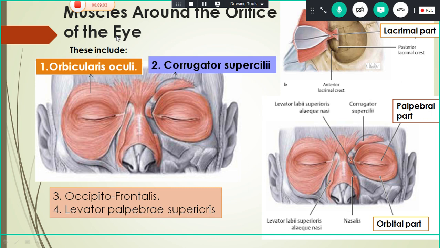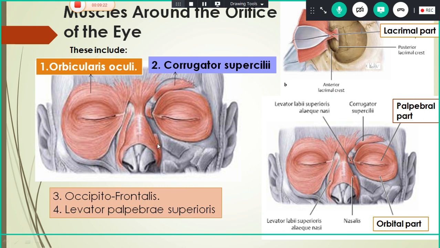Okay. So this includes four muscles: orbicularis oculi, corrugator supercilii, the frontal belly of the occipitofrontalis, and levator palpebrae superioris. This muscle you will read in detail in the orbit. So in the face you only have to know the names.